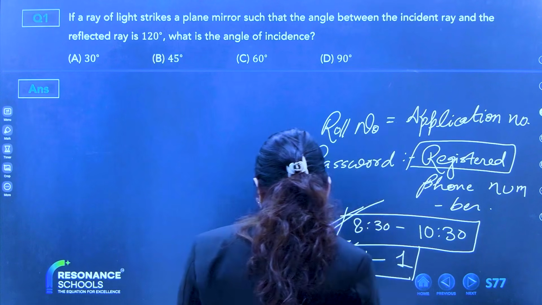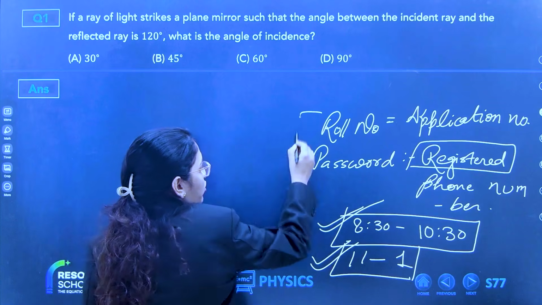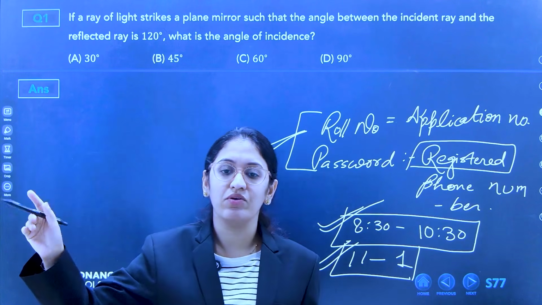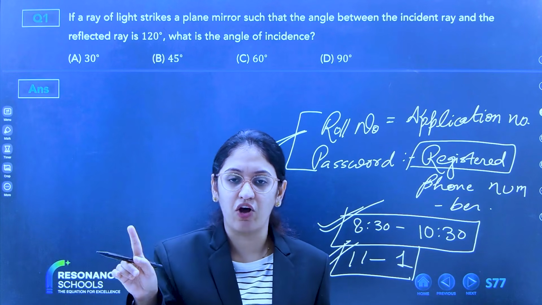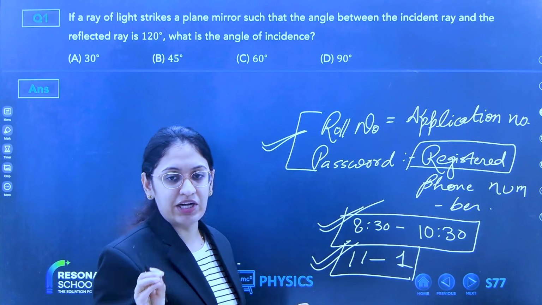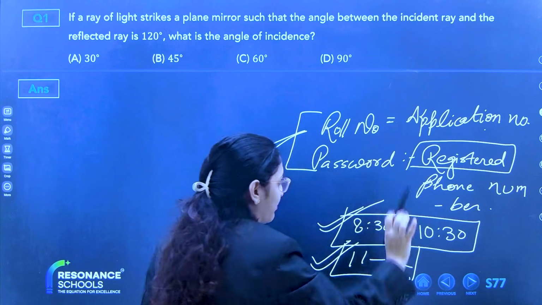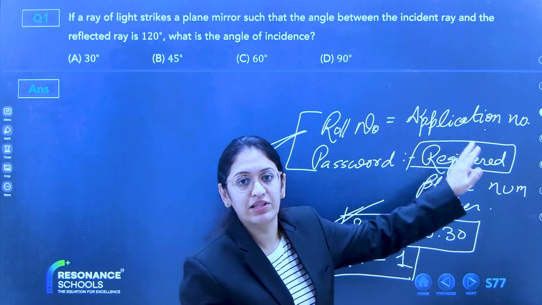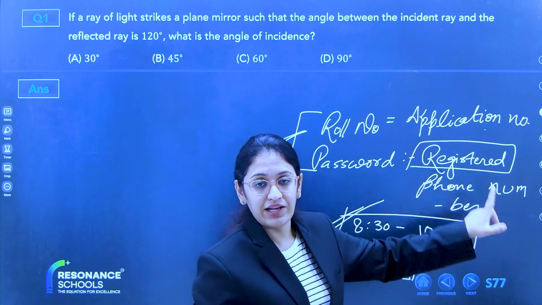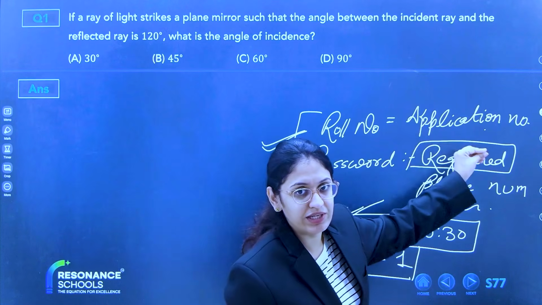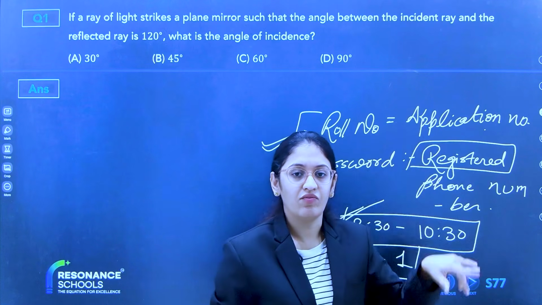Okay. You are clear with these two things? Very important thing. Roll number is the application number which has been written in your admission form. While you have submitted 12,500, you have got your application number. That will be your roll number. And password will be the registered phone number, the number by which you are taking the Zoom sessions, but the number which has been registered in your file.